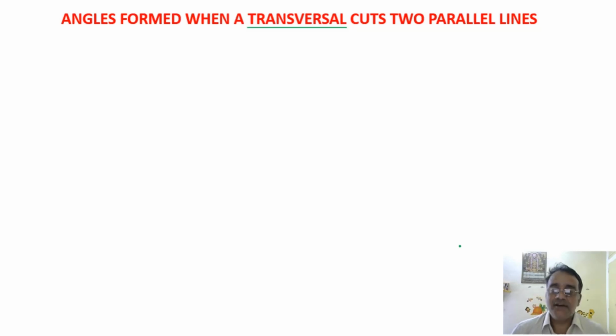Now here you have to make your mindset that a transversal does not belong to only parallel lines. So the definition should be general. A transversal is a line which intersects any two distinct lines. It may be parallel, it may not be parallel, at two distinct points. Is that clear? Yes, sir.